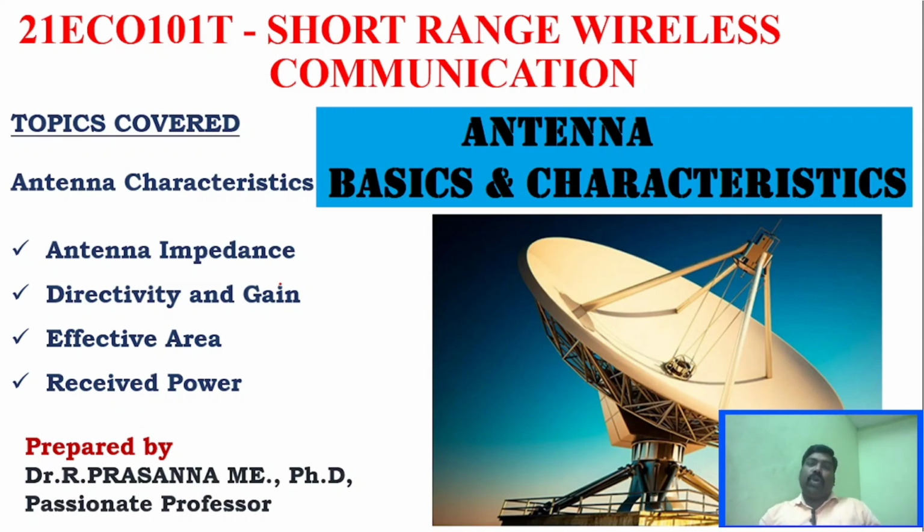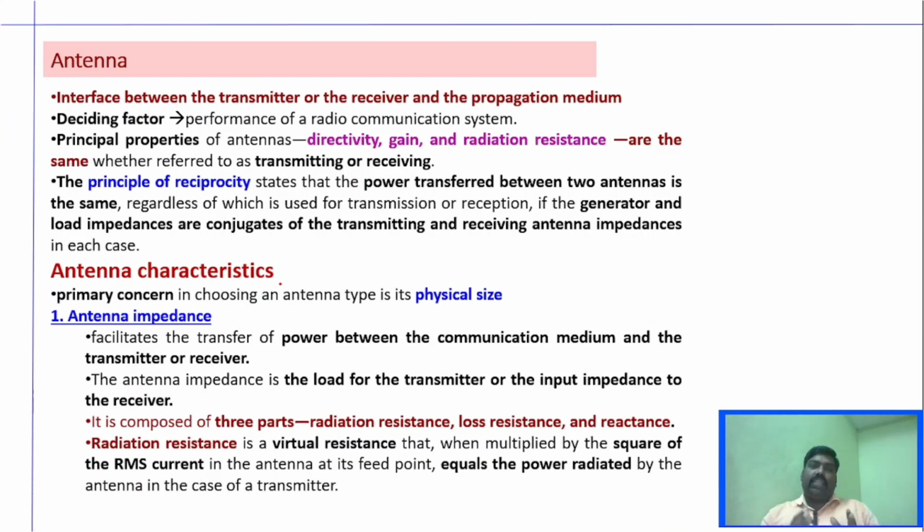So in previous video we have seen various concepts in short range wireless communication, whereas whenever we speak about wireless communication, antenna plays a very vital role, right? Whenever you want to transmit any particular signal wirelessly, you have to use antenna. So what is antenna first of all? Antenna is a device which is capable of radiating the electromagnetic waves. You can transmit and receive the electromagnetic waves, the EMF waves, right? And it can be an interface between a transmitter and the receiver and the propagation medium.